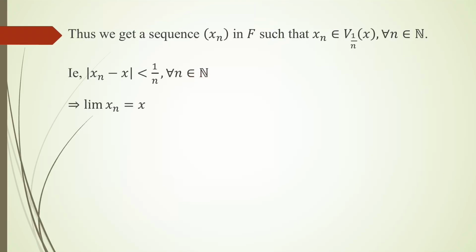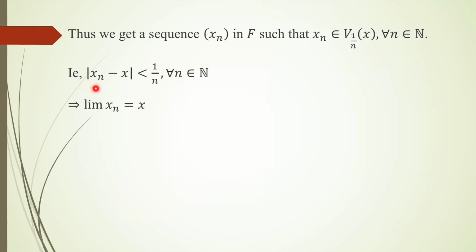So the distance between xn and x decreases, because as n becomes larger and larger, 1/n will approach 0. The distance between xn and x becomes smaller and smaller, and it will go to 0 as n approaches infinity.